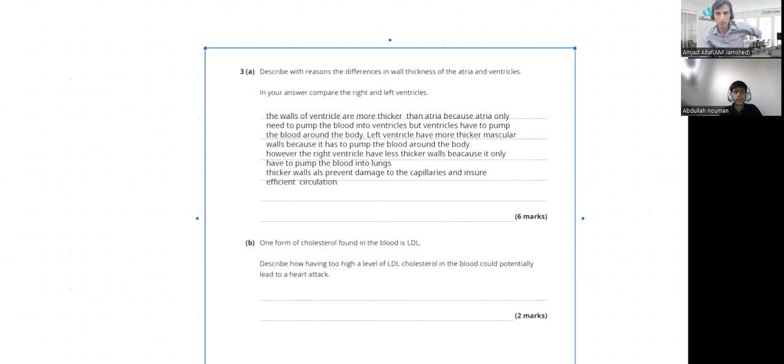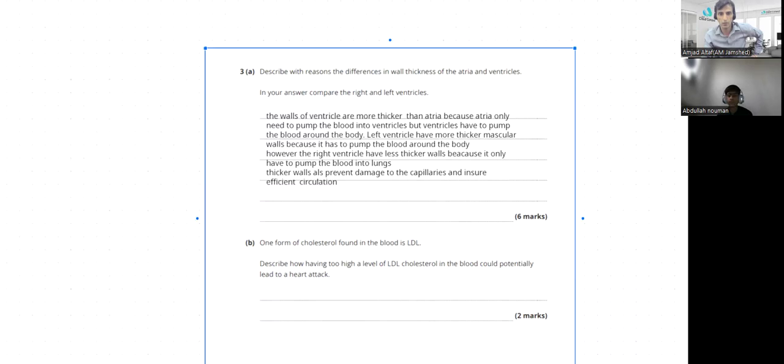Do we have 5 points here for 6 marks? Just count, please. Because just to move forward is not the solution. We should be clear whether we are meeting the requirement of the question or not. It is for 6 marks, so at least 5 points should be there. Yes, there are 5 points: atria versus ventricle and right ventricle versus left ventricle. Do we have 5 points? Yeah. Okay, that's great. So it means we are compensating.